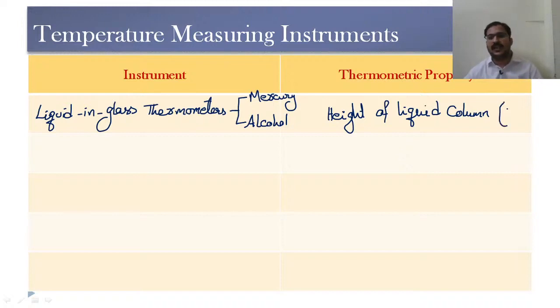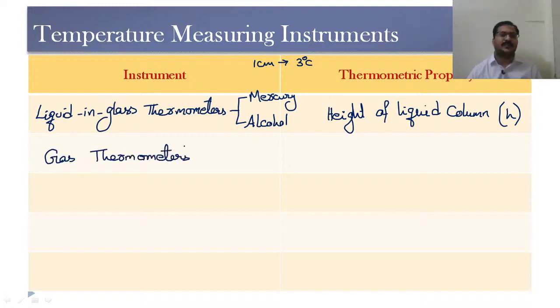So based on this height of the liquid column, there might be some calibration like this. 1 centimeter rise is equal to some 3 degrees centigrade rise in the temperature. Like this, there will be some calibration. Based on this calibration, we are going to measure the temperature. Now, coming to the second one, if we want to measure very high temperatures, then we go for gas thermometers.